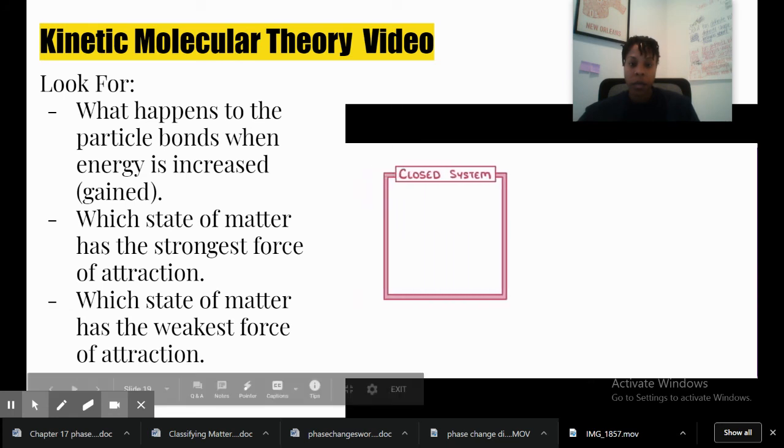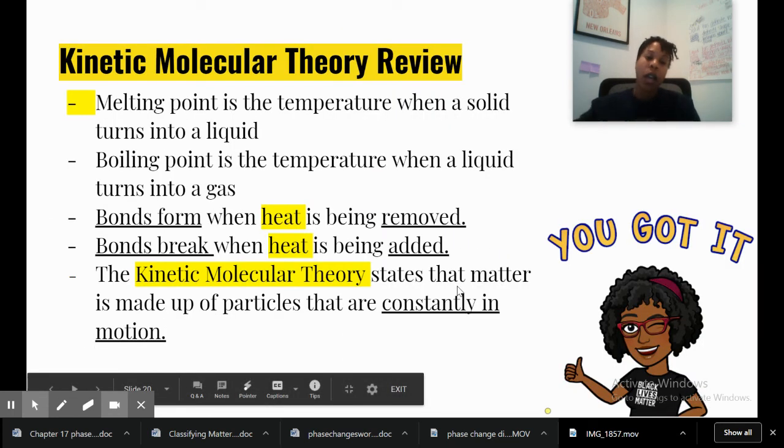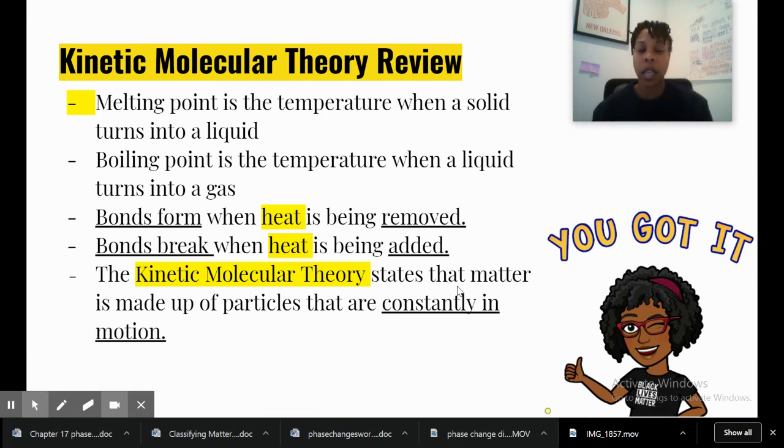All right, so we are done with the video, so we're going to go ahead and go over the review. The melting point is the temperature when a solid turns into a liquid. Boiling point is the temperature when a liquid turns into a gas. Bonds form when heat is being removed. Bonds break when heat is being added.